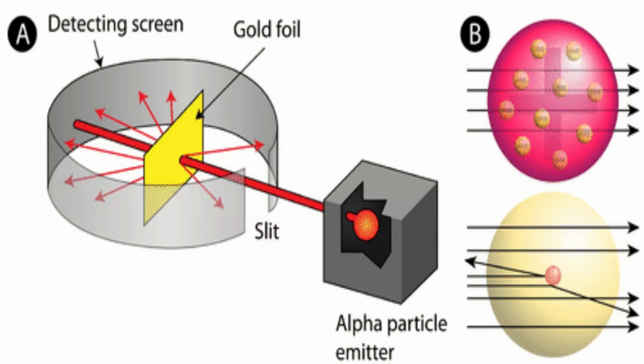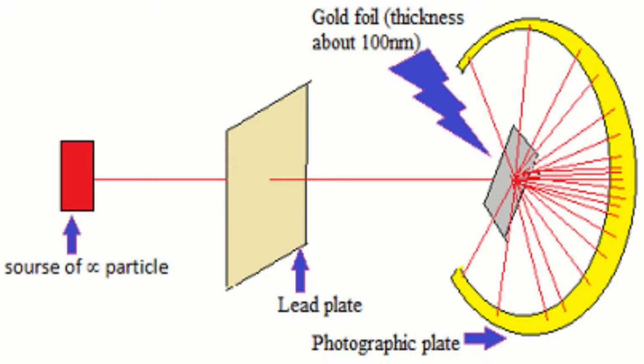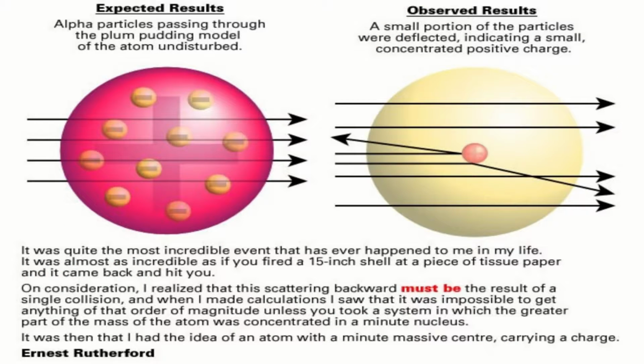Rutherford alpha particle scattering experiment. Most of the fast, highly charged alpha particles went whizzing straight through undeflected. This was the expected result for all of the particles if the plum pudding model was correct. Some of the alpha particles were deflected back through large angles. A very small number of alpha particles were deflected backwards.